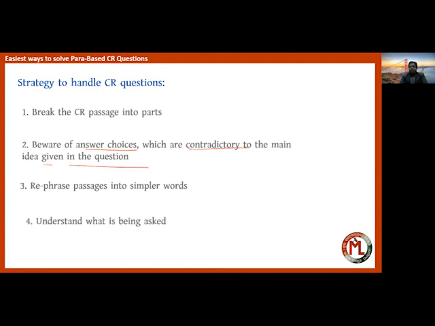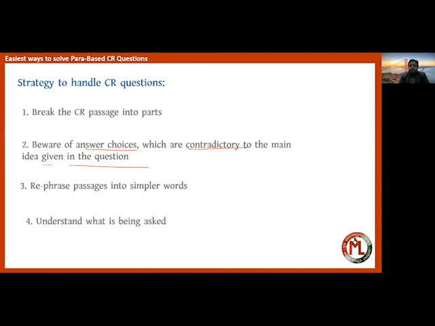Now, from our habit and experience, we see that if they are asking a weaken-the-argument question, they will definitely give one or two options which will actually strengthen the argument. You have to find the statement which is weakening the argument, not strengthening it. So these types of answer choices should be avoided, and they are very easy. There's a very easy technique to eliminate them just by reading the passage once.